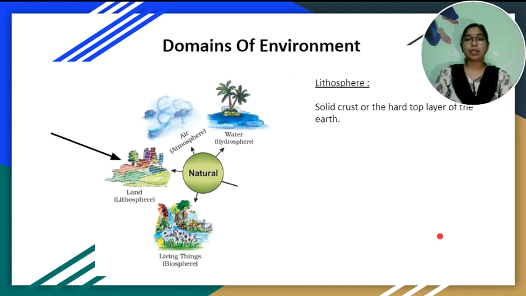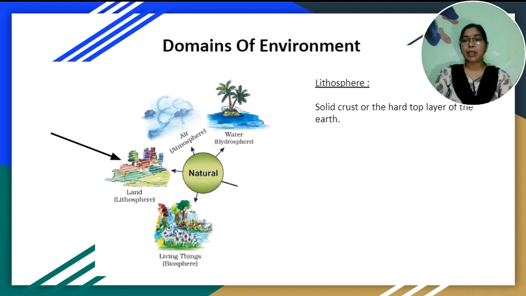Let's discuss lithosphere. Lithosphere is the solid crust or the hard top layer of the earth. It is made up of rocks and minerals and covered by a thin layer of soil, extending both over the continents and ocean bases.